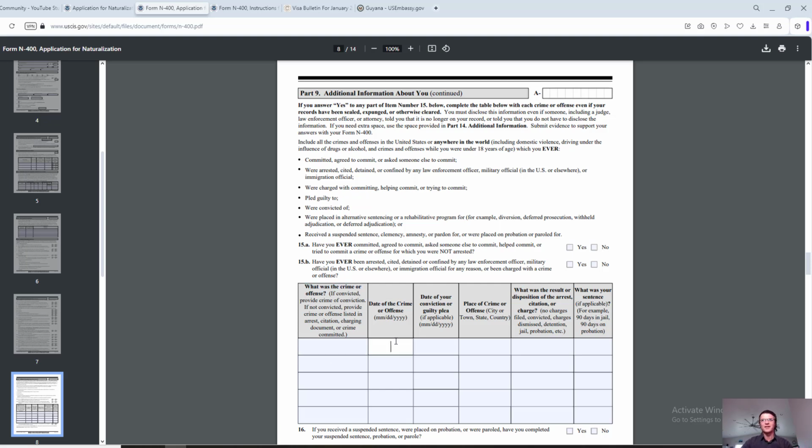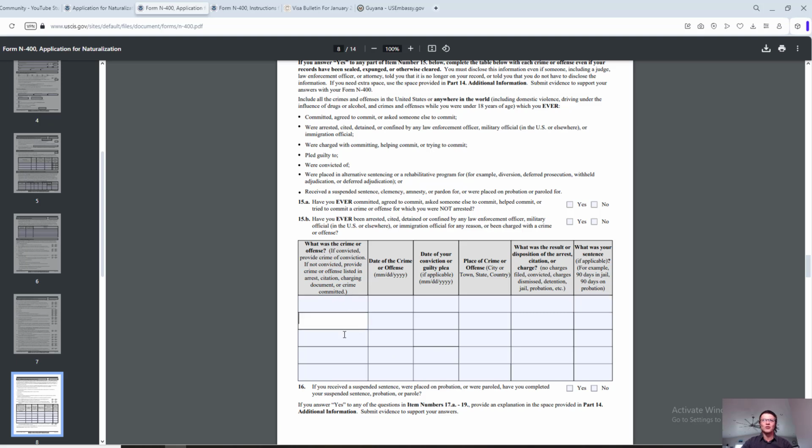Date of the crime or the offense. Date of your conviction or guilty plea. Place of crime or offense. What was the result or disposition of the crime, of the arrest or citation or charge? So no charges, convicted, dismissed, and so forth. What was your sentence? All right, 90 days in jail, 90 days on probation, you get the point.